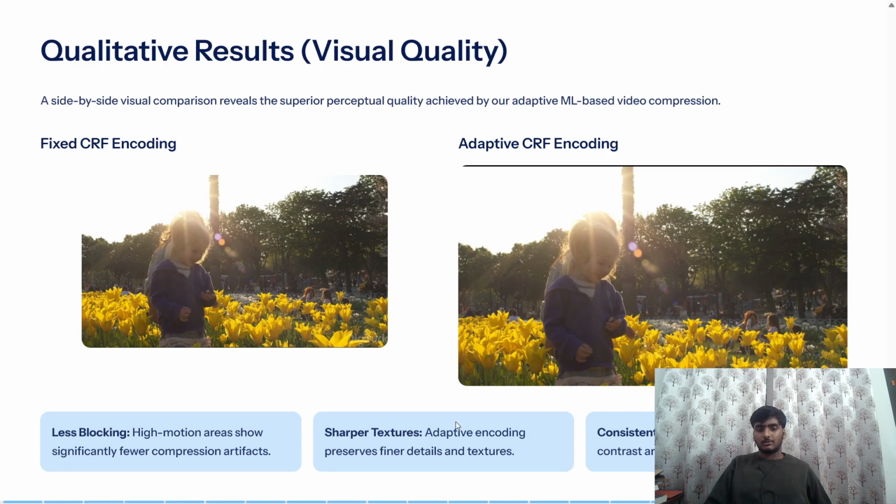You can see sharper textures, you can see less blocking. We can't see the video in the slides, but high motion areas show significantly fewer compression artifacts. There were sharper textures, as the encoding preserves finer details in textures. So depending on the frame we are doing the compression. Eventually, the video features that were neglected earlier are considered for compression, and so we had a better video output. And they were consistent in quality, like overall brightness and contrast maintained more uniformity.